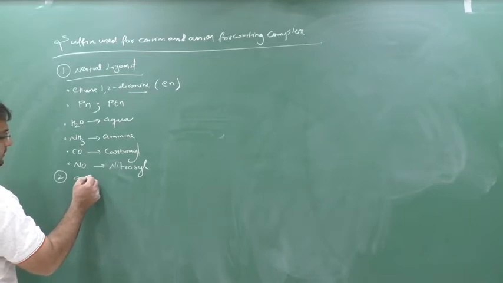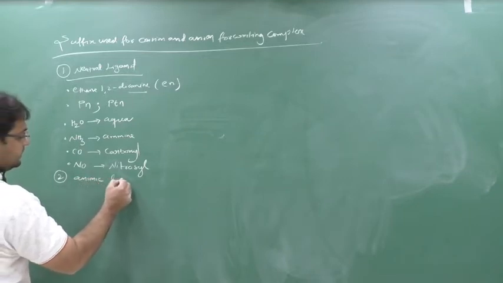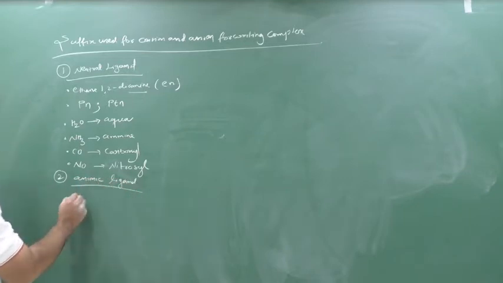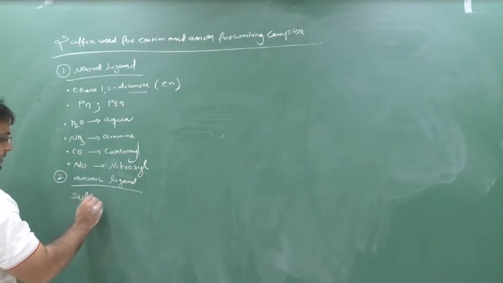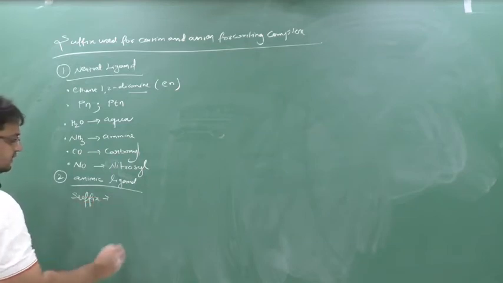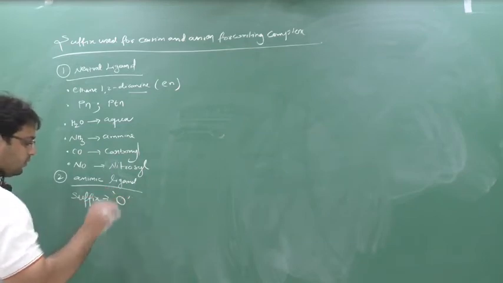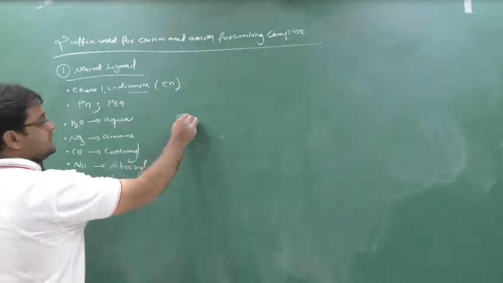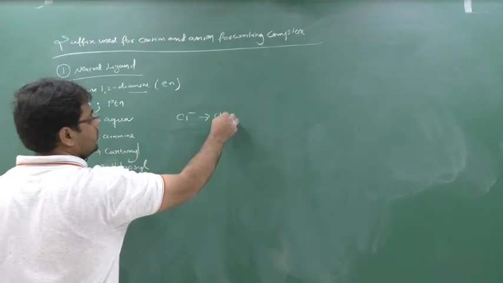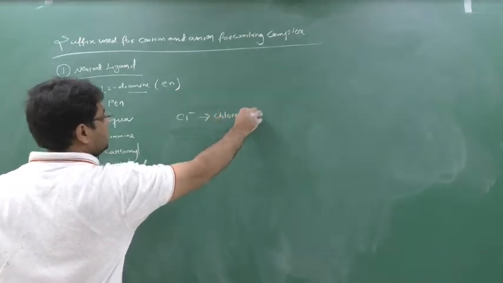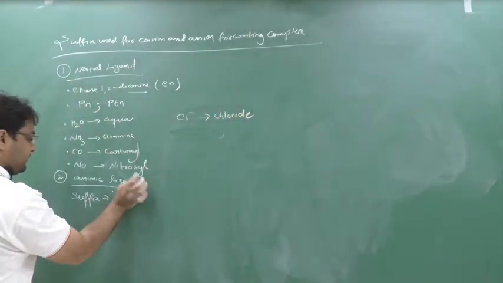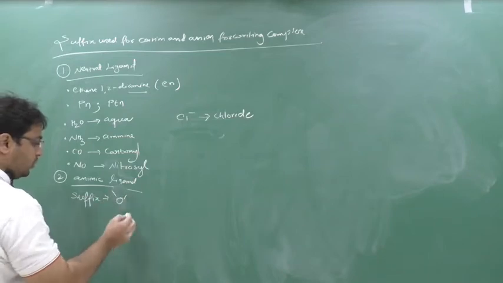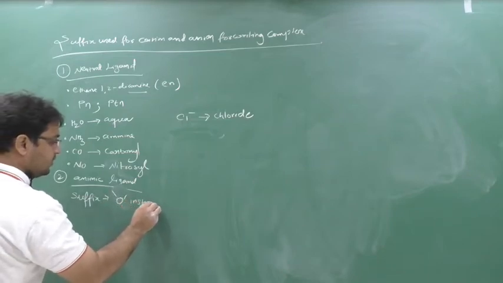In anionic ligand, a suffix is used. The suffix used here is O. Whatever the name, suppose this is Cl minus. Now we are calling it chloride, yes or no? So the suffix used is O instead of E.